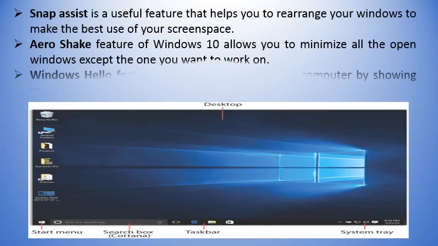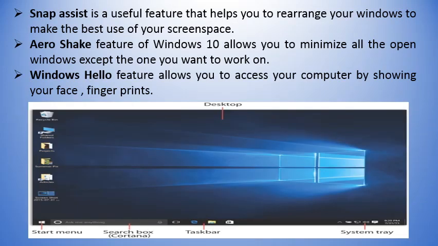Next feature is Snap Assist. Snap Assist is a useful feature that helps you to rearrange your windows to make the best use of your screen space. The Aero Shake feature of Windows 10 allows you to minimize all the open windows except the one you want to work on. The Windows Hello feature allows you to access your computer by showing your face or fingerprints. It provides extra security to your system.